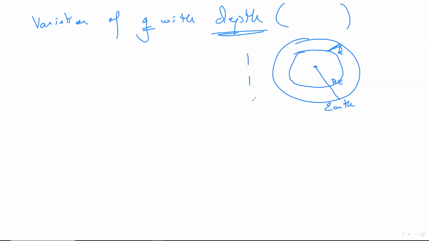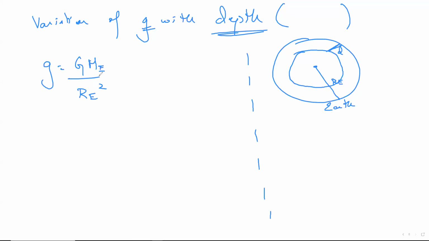Very simple. We start off with the same thing. g is equal to GME by RE square. The starting of both the things is the same, RE square. Now, one small change has to be kept in mind here. Forget about changing all these things right now. I'll give you a direct answer anyways.